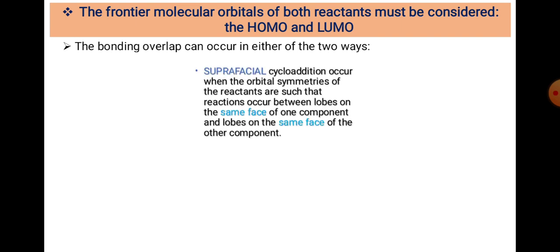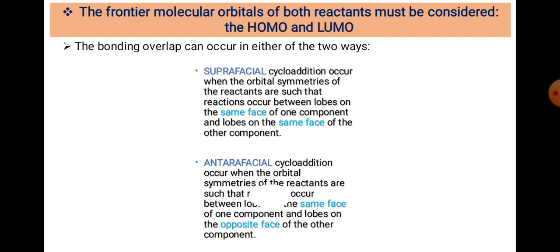The frontier molecular orbitals of both reactants are considered as HOMO and LUMO. One partner acts as the HOMO, the second acts as the LUMO. The reason is that one should be the electron donor and the second should be the electron acceptor. The simple concept is used here.